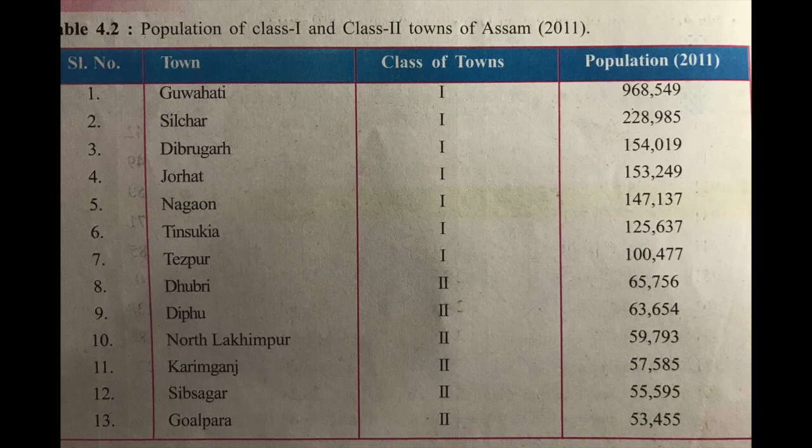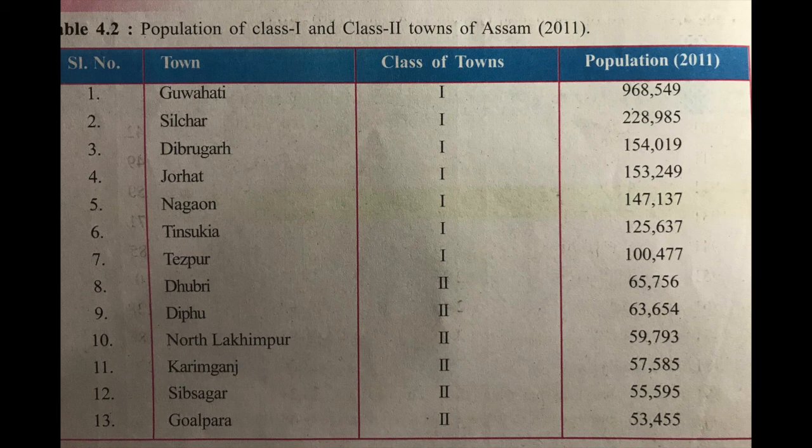According to the 2011 census, there are 7 first class towns in Assam and 6 second class towns in Assam. You can see that in the chart on the screen, which I have taken from page number 64 of your SEBA textbook. Some of the class 1 towns are Guwahati, Silchar, Dibrugarh, Jorhat, Nagaon, Tinsukia and Tezpur. Some of the class 2 towns are Dhubri, Diphu, North Lakhimpur, Karimganj, Sibsagar, Goalpara, etc.